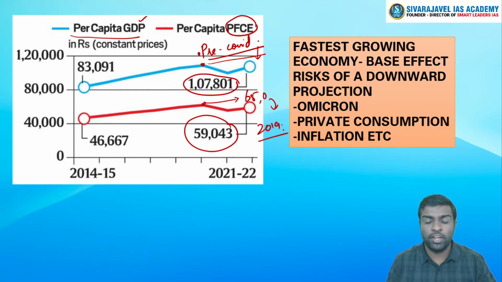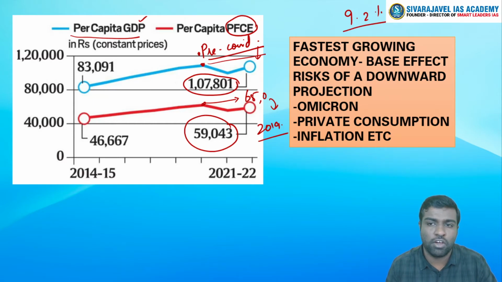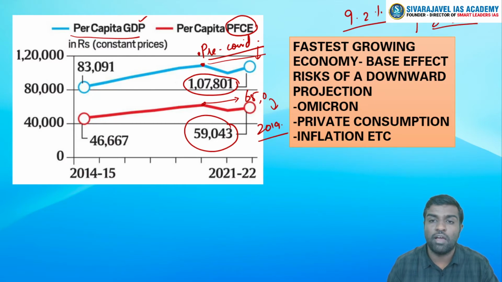So what do we read from this advanced estimate? One, it is pretty sure that if we are going by the number of 9.2% optimistically, then we are going to be the fastest growing economy in the world. Because if you see, China is also projecting to grow at around 8.5 or something. So we have outpaced China in terms of growth.